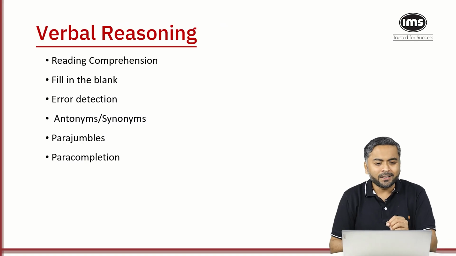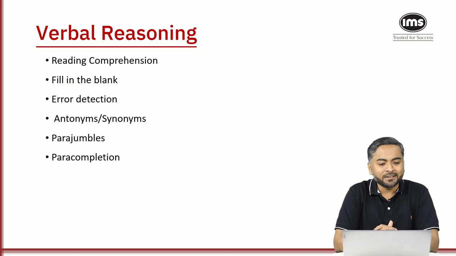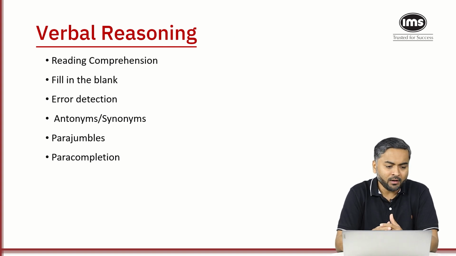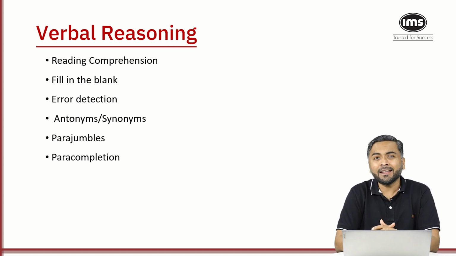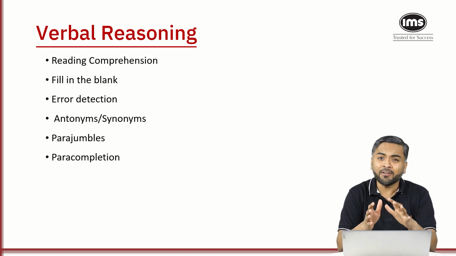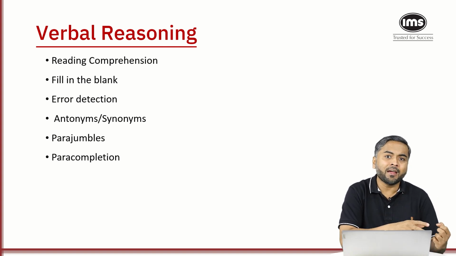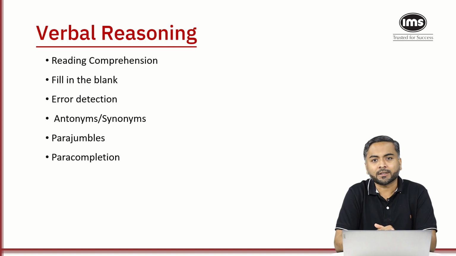Now let's look at the next section, that is verbal reasoning. In verbal reasoning, they test your skills on reading comprehension, fill in the blanks, and error detection, which is nothing but grammar. In vocabulary, they test you on antonyms and synonyms. At times, they also ask some idiom questions, not always. And they also test para-jumbles and para-completion. So these are the heavily tested areas in NPAT for verbal reasoning.